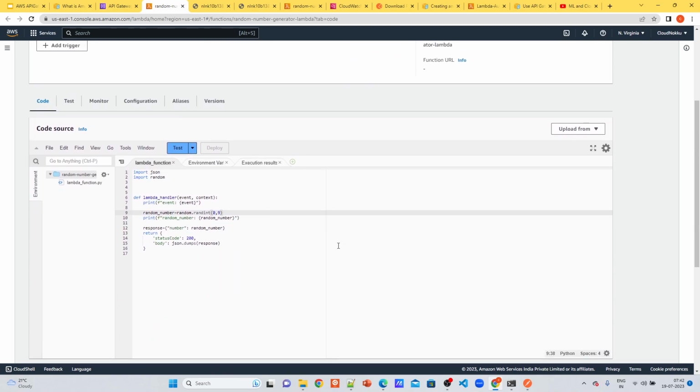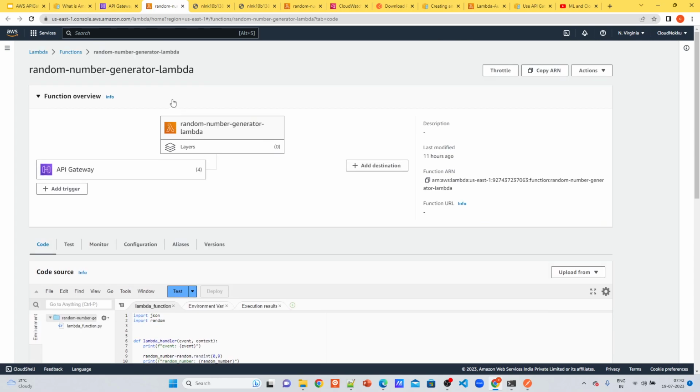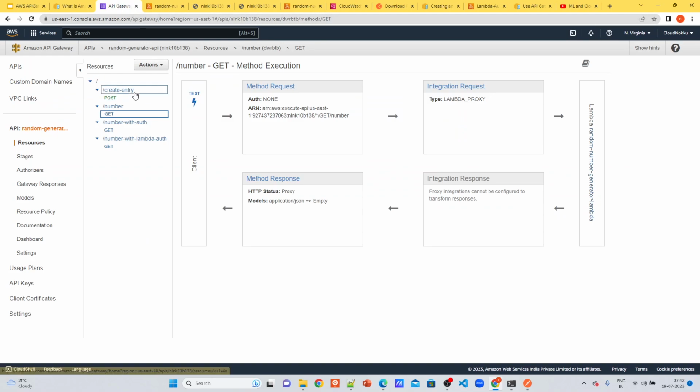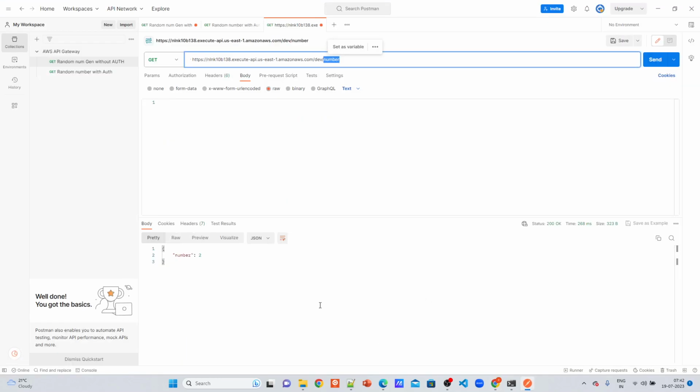What it is doing is generating a random number between 0 to 9 and sending it as a response. So this is what this simple Lambda is doing, a random number generator. When the user triggers it, it will invoke this Lambda and give the user the response, the number 2 or whatever number between 0 to 9.